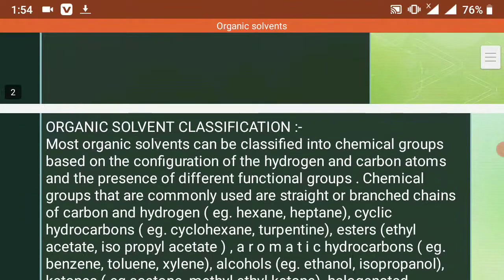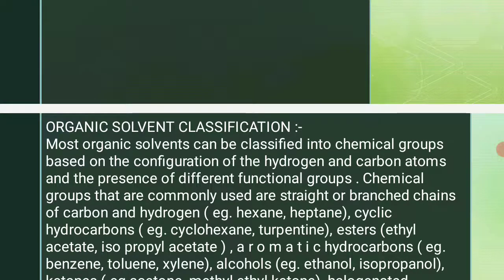Organic solvents are classified into chemical groups based on the configuration of the hydrogen and carbon atoms and the presence of different functional groups. Chemical groups that are commonly used are straight or branch chain hydrocarbons of carbon and hydrogen, examples are hexane and heptane. Cyclic hydrocarbons are cyclohexane. Esters are ethyl acetate, isopropyl acetate.